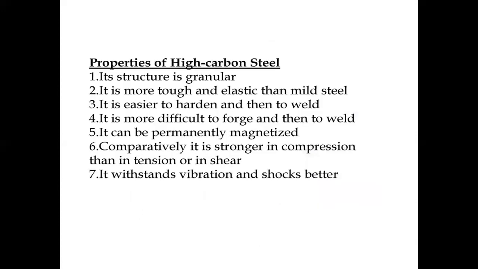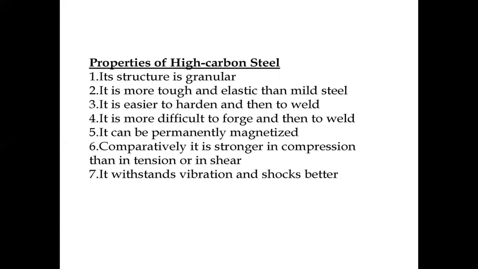The properties of high carbon steel: its structure is granular, it is tougher and more elastic than mild steel, it is easier to harden than to weld, it is more difficult to forge and weld, and it can be permanently magnetized. Comparatively, it is stronger in compression than in tension or shear. It withstands vibration and shock better. It rusts easily.